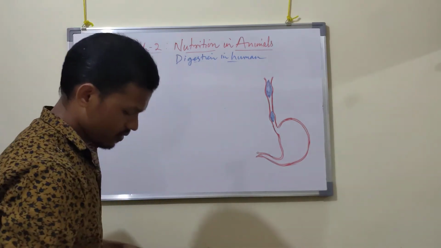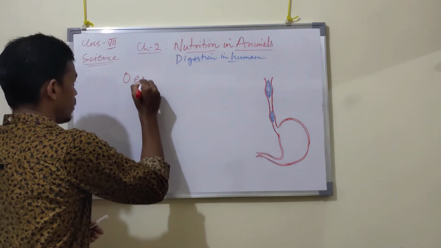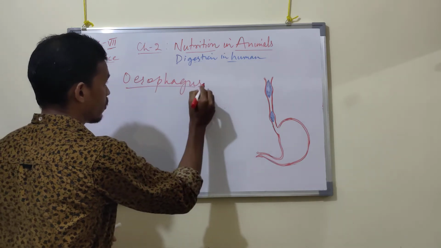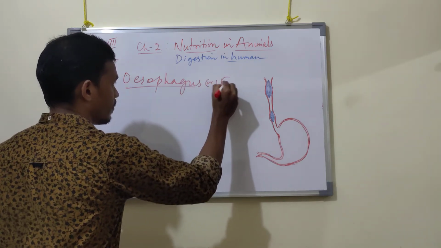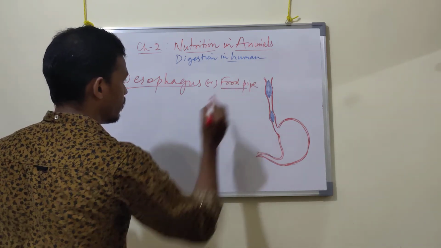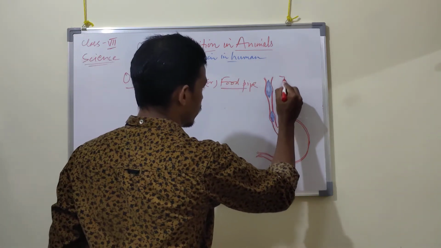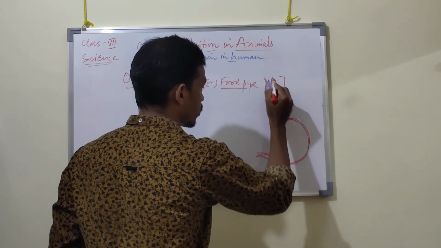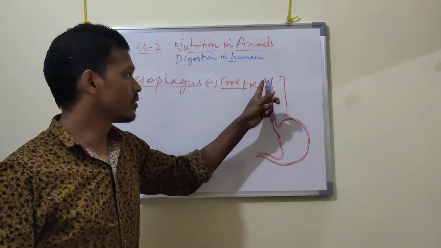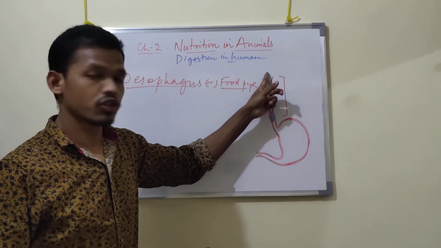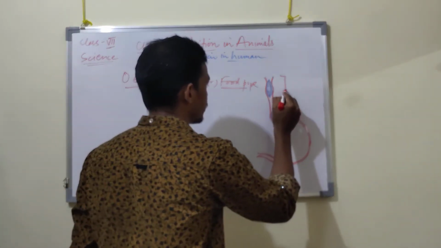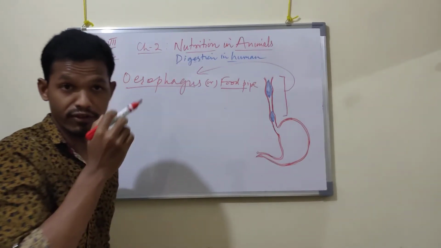We study the esophagus, or we can say the food pipe. This part is called the esophagus, which connects the throat and the stomach. It is a muscular tube connected between the throat and stomach. That is known as the esophagus.